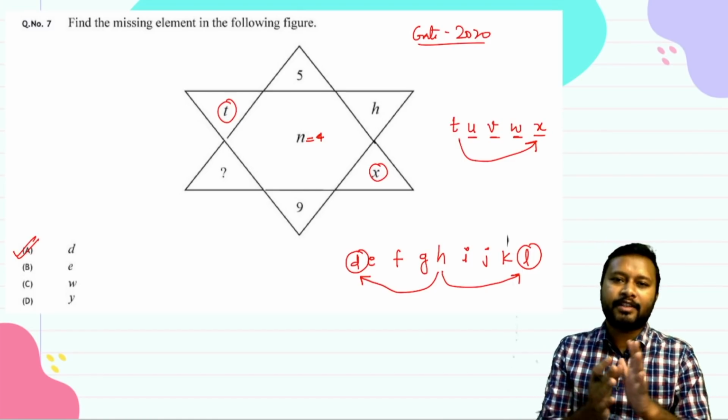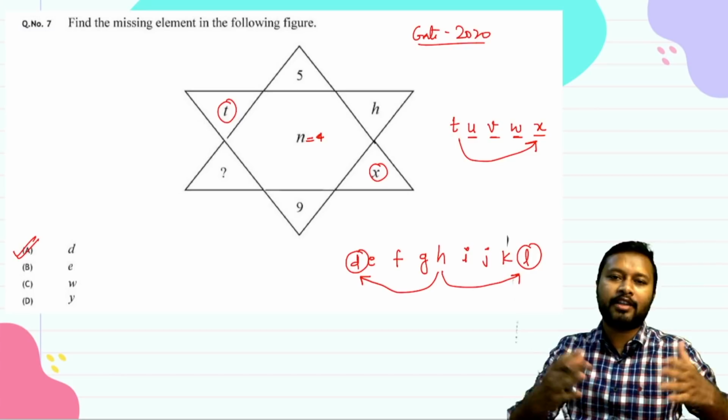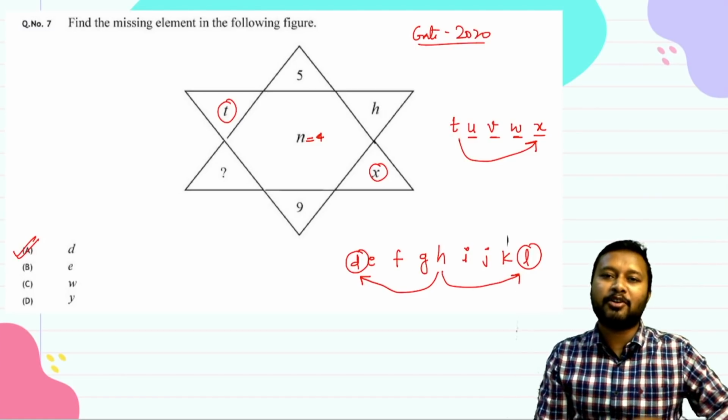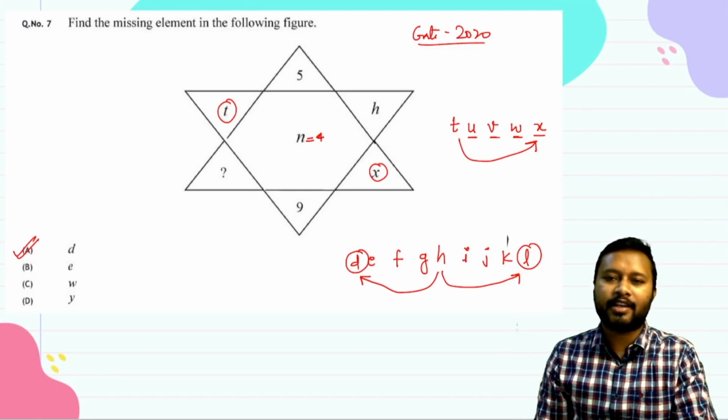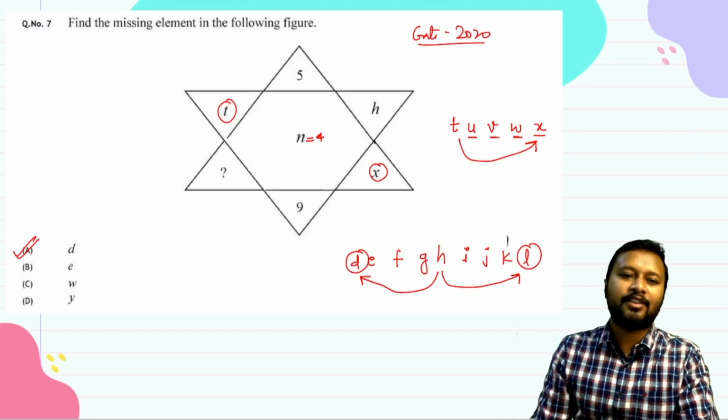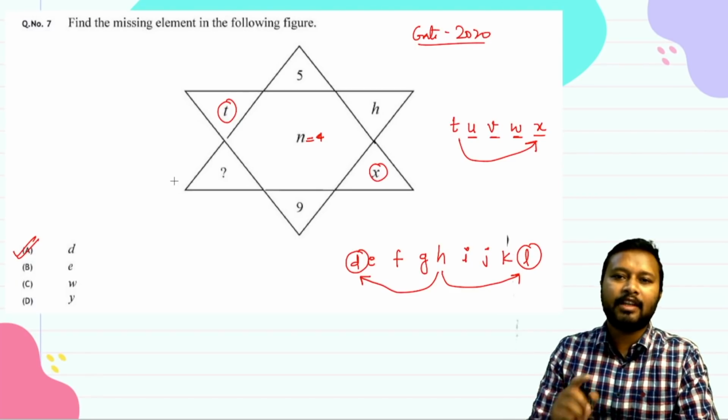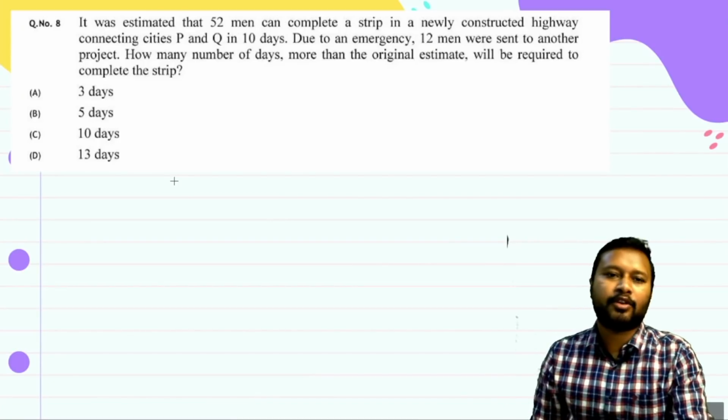So you have to understand what is the relationship between the digits, or between the data which is given to you, and with that you have to predict the correct answer. Alright, so the correct answer for this is option number A. Let's go to the last question of this video.